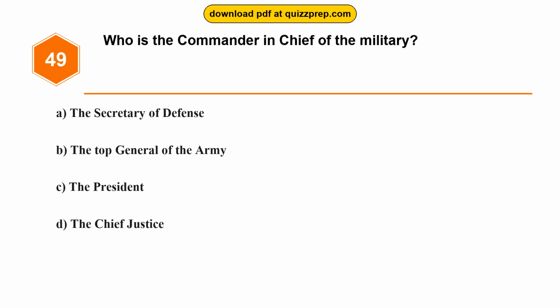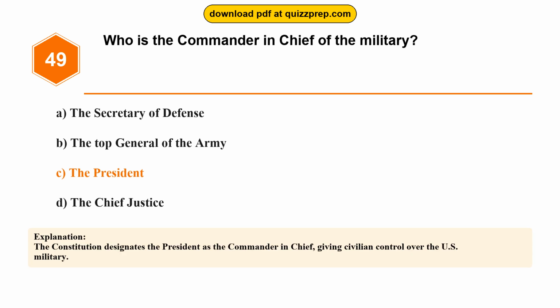Question 49. Who is the Commander-in-Chief of the military? Option A, the Secretary of Defense. Option B, the Top General of the Army. Option C, the President. Option D, the Chief Justice. The correct answer is option C, the President. The Constitution designates the President as the Commander-in-Chief, giving civilian control over the U.S. military.